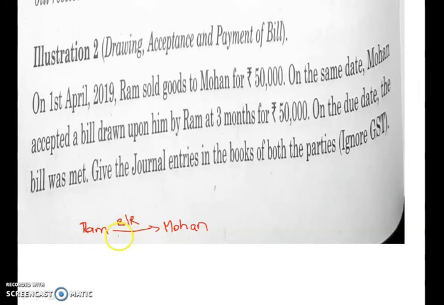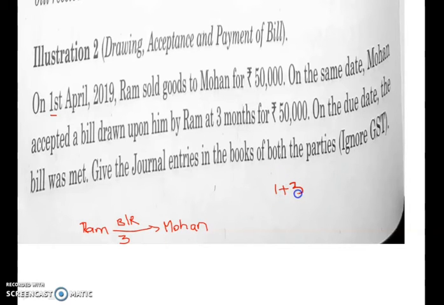It is a 3 months bill, and its amount is 50,000. So from 1st April, 3 months: after April, May, June, July. So on July 1st plus 3 grace days.